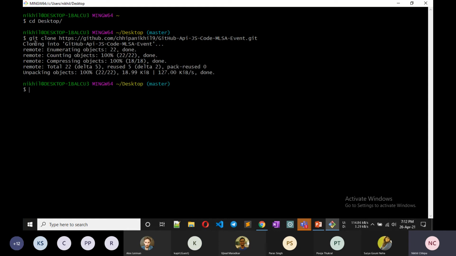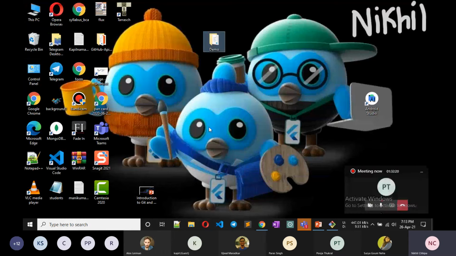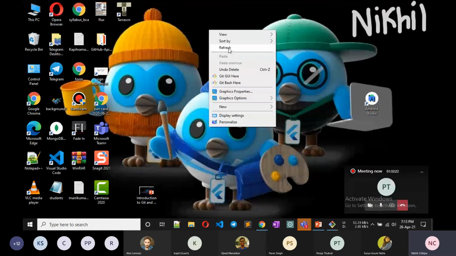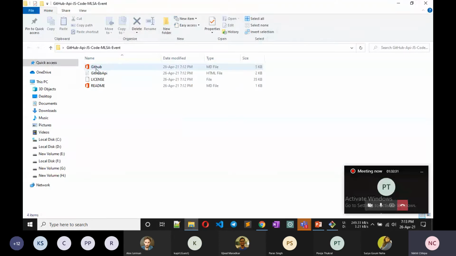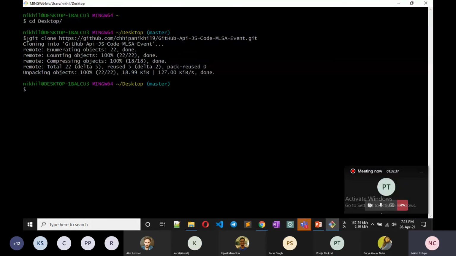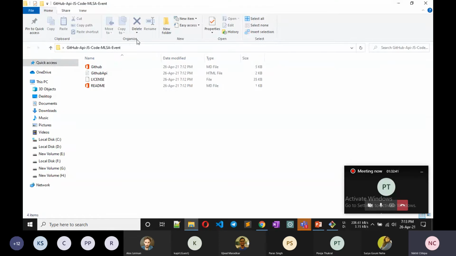Okay, cloning means downloading. Now I show you on my desktop, somewhere it is created. Yeah, this is it. Now the project is downloaded on my local computer by this command, git clone, and the link that we copied from GitHub.